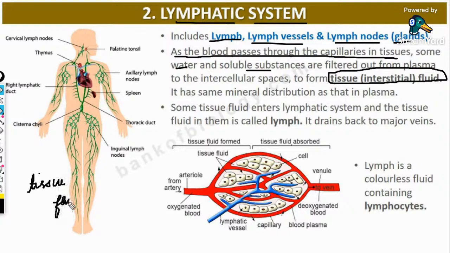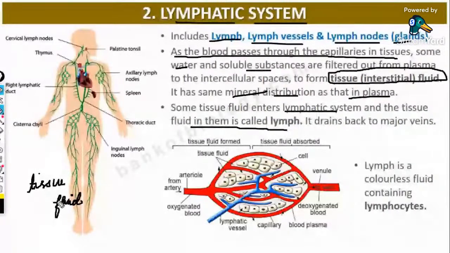It has the same mineral distribution as that in plasma. The composition of minerals is the same as the distribution of minerals in plasma. Some tissue fluid enters the lymphatic system, and the tissue fluid in it is called lymph.